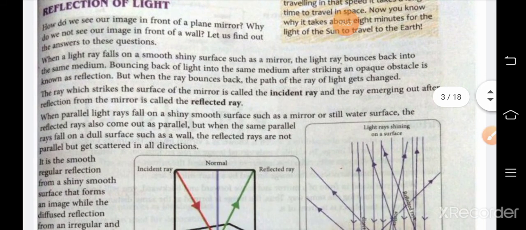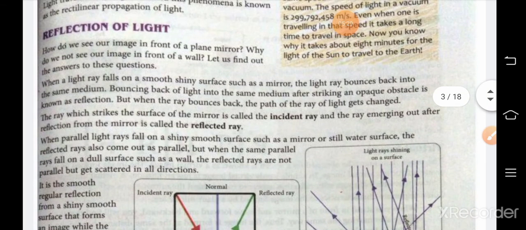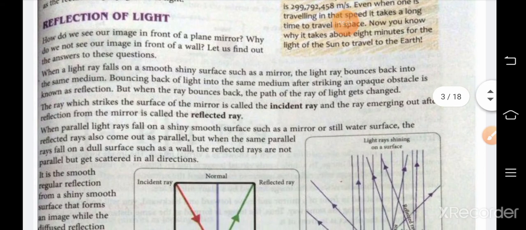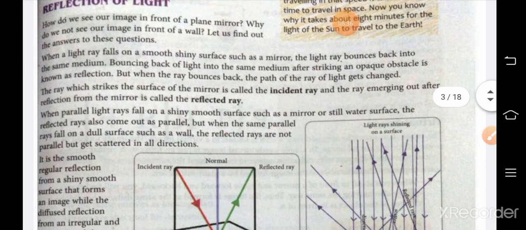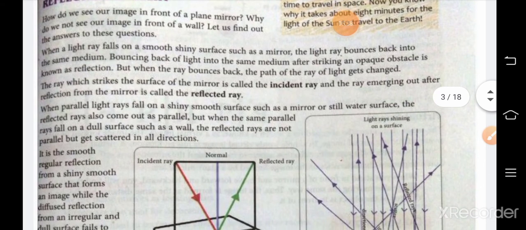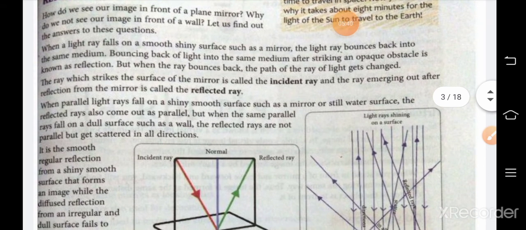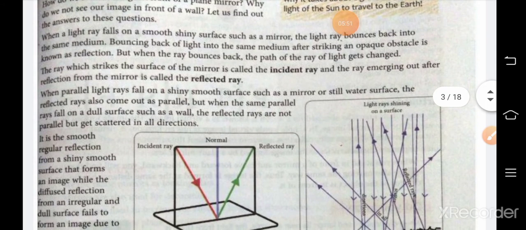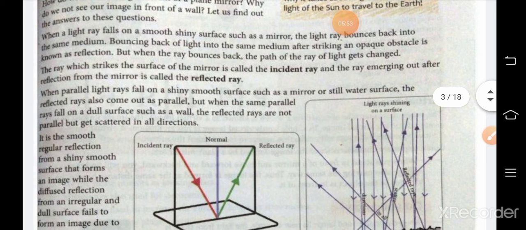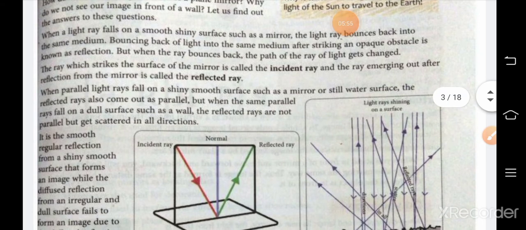Now next is reflection of light. Reflection of light means bouncing back of light. When the light rays fall on a surface, any surface, then it bounces back. It goes back. And this property is known as reflection. The bouncing back of light into the same medium after striking an opaque obstacle is known as reflection.